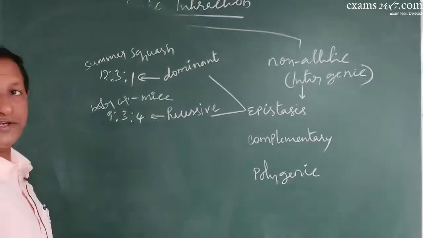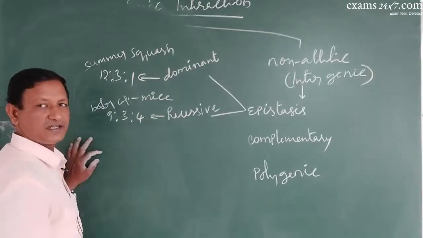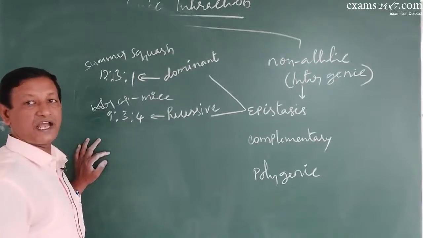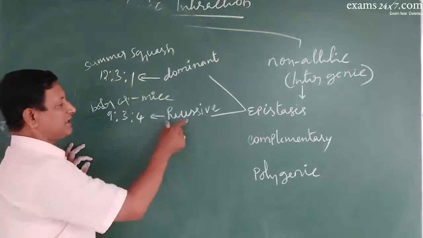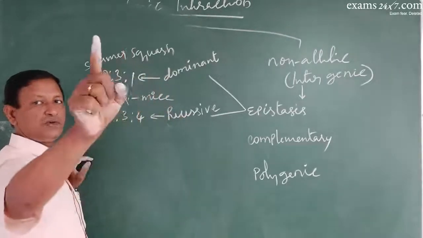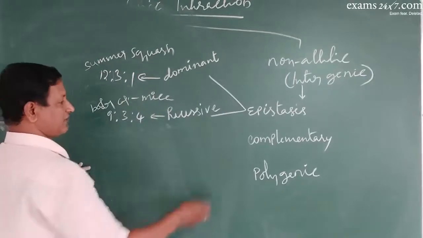See, what you need to understand here is that you add all the three, it comes to 16. 16 is the actual number of dihybrid. This also comes to 16. But expression is only one character, monohybrid. Understood? So that is the difference.